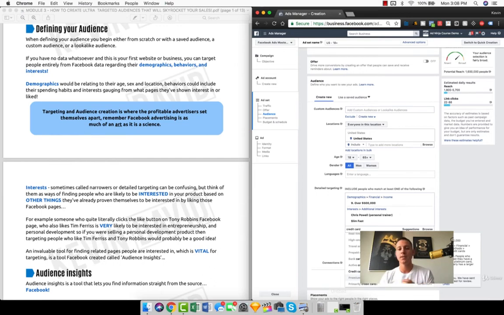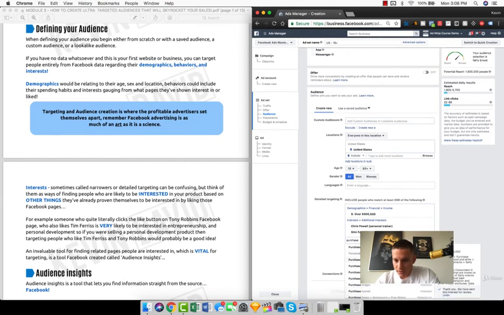So for our example, we're targeting people who are affluent, right? Who are interested in weight loss and who are likely to purchase our high-end bike. If we type in purchase here, we can actually see purchase behaviors as well. Look at how detailed this is. People who have purchase behaviors who like food and drinks, sweets and snacks, and chocolate candy. You can literally target people that fine-tuned. You can target people who like alcoholic beverage.